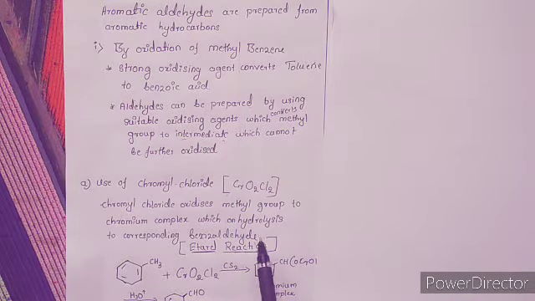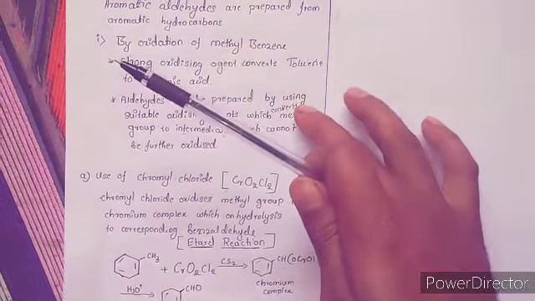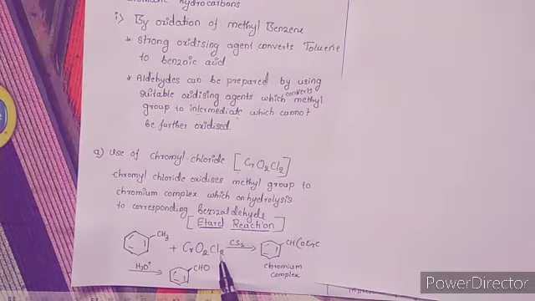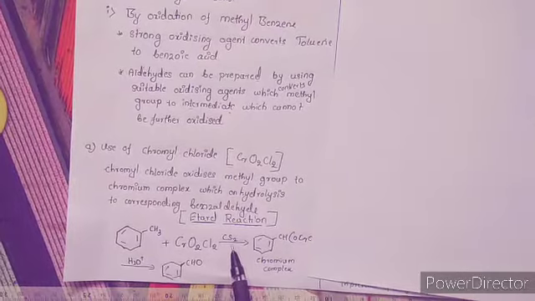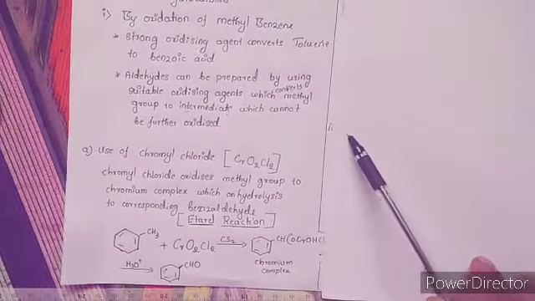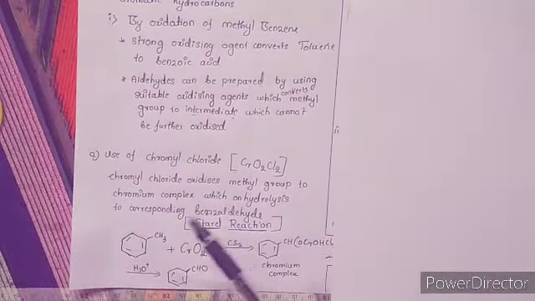This is a named reaction, hence it is important for 2 marks. So the reaction is like this: when the toluene is treated with chromyl chloride in the presence of an inert solvent like carbon disulfide, it forms a chromium complex.